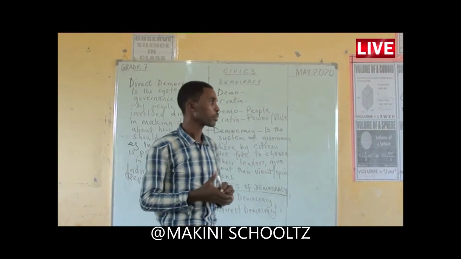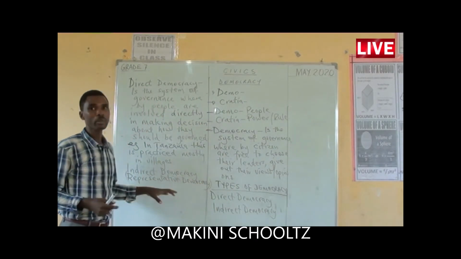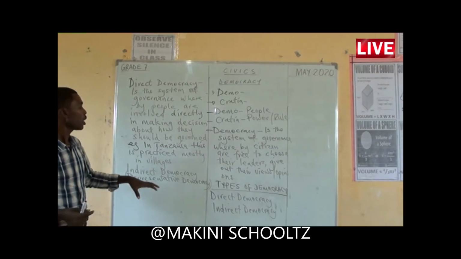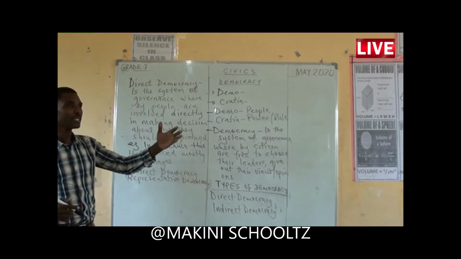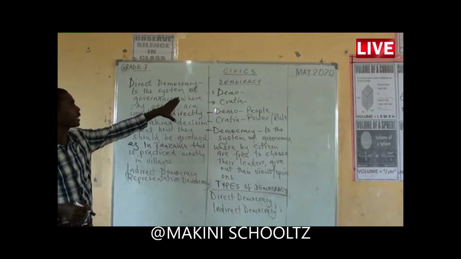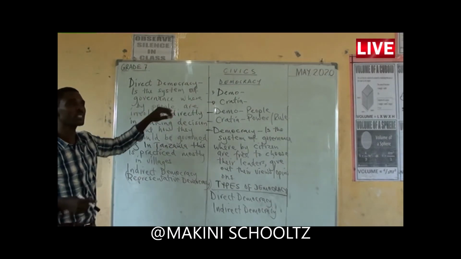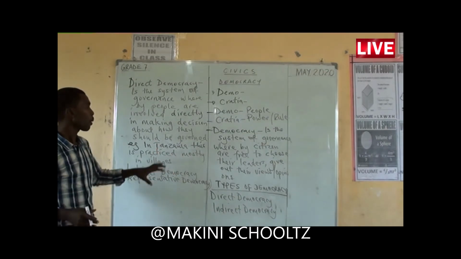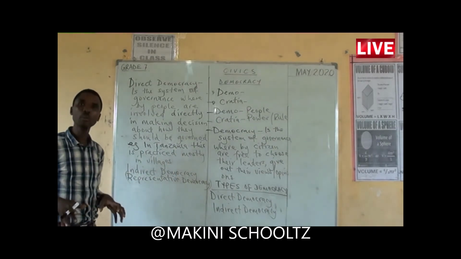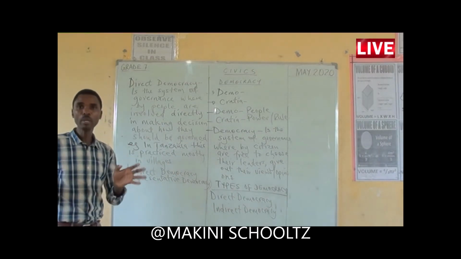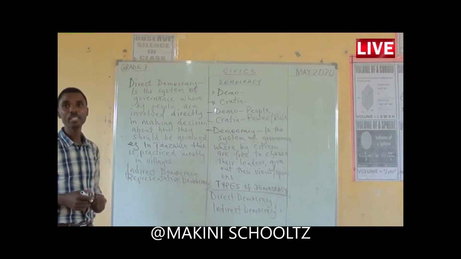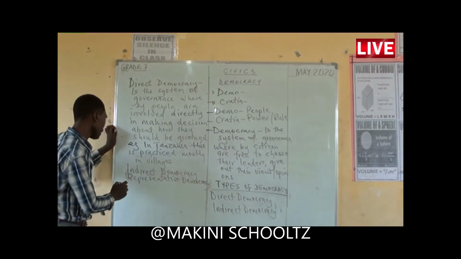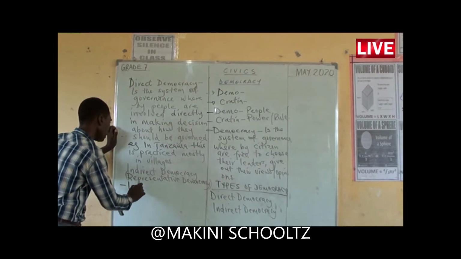Remember that in direct democracy, the majority is involved in making decisions. But in indirect democracy, a few people are appointed or chosen to represent the majority.